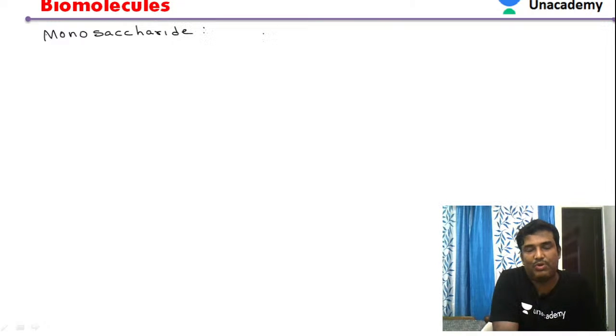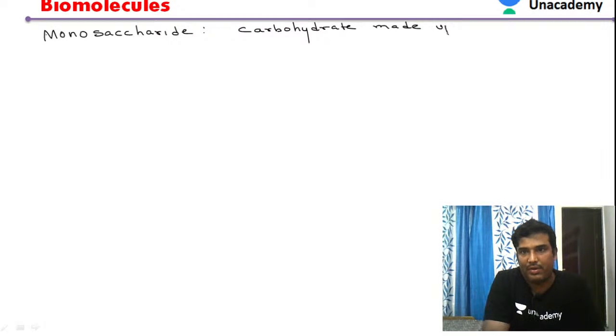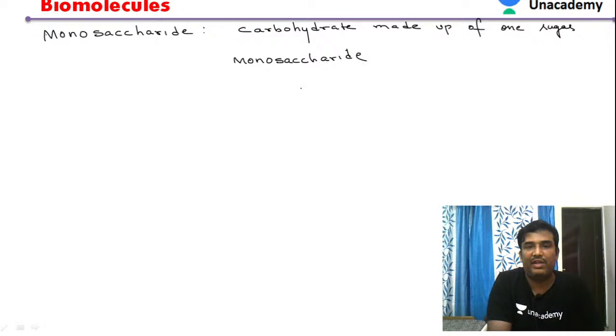Monosaccharide means a carbohydrate made up of only one sugar. This monosaccharide is further classified into different types based upon the number of carbons present. Let us see how they are classified.